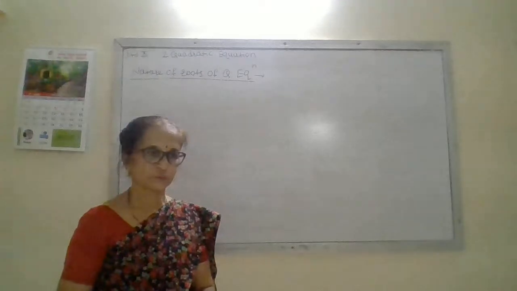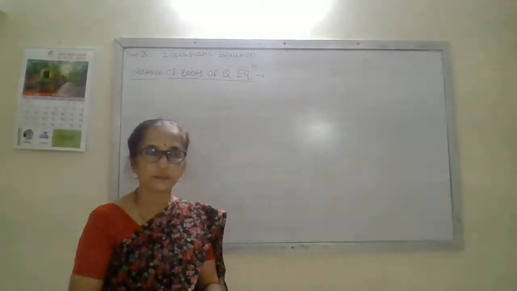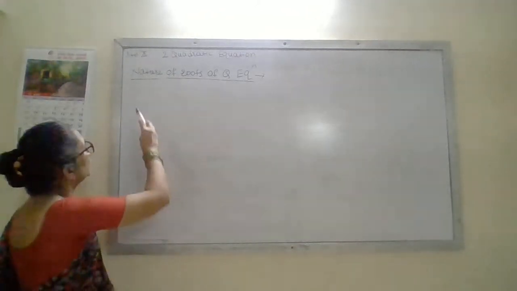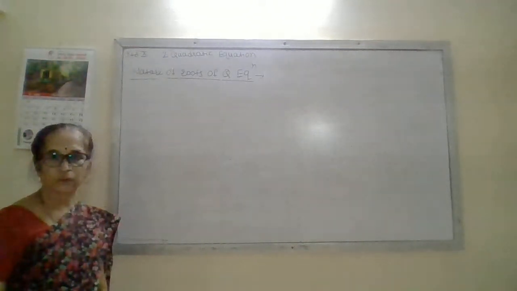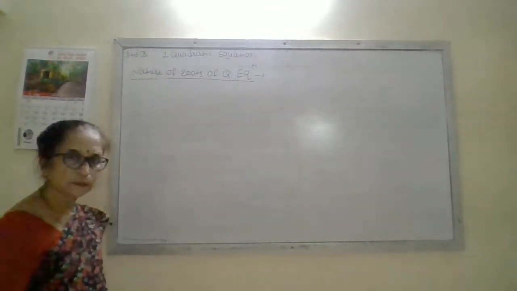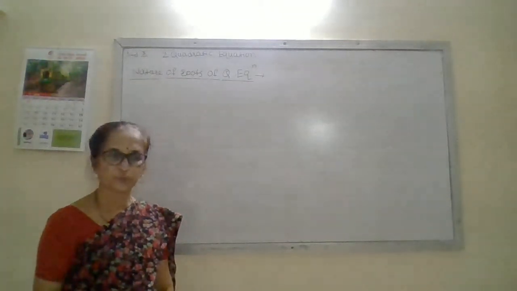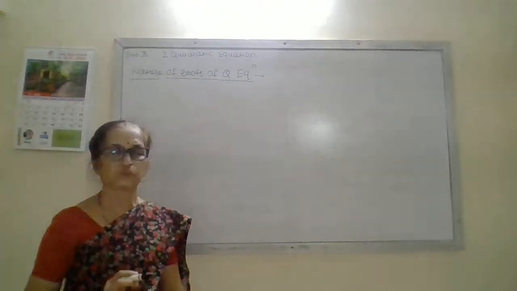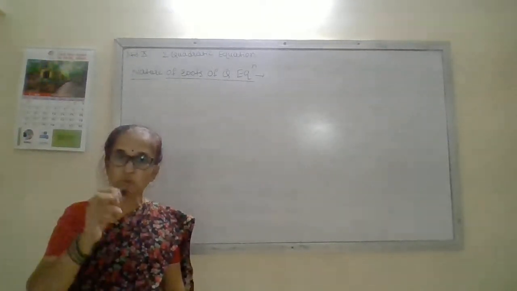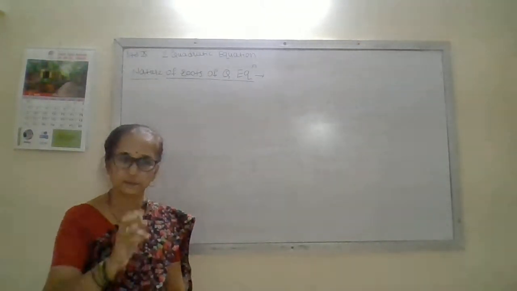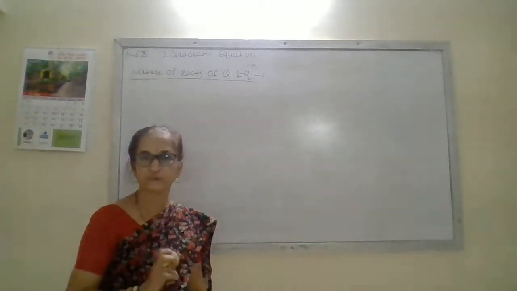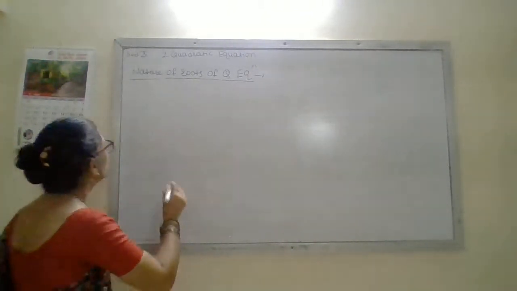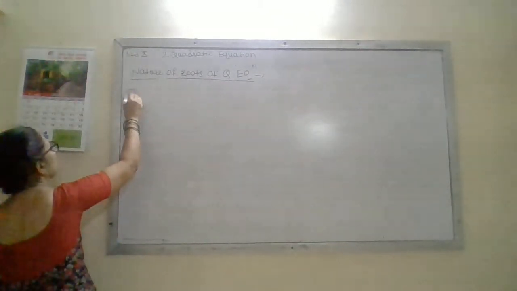Good morning, students. Today we are taking the next part of quadratic equations, and that is the nature of roots of a quadratic equation. Now what is the meaning of nature? Nature means its type. Means whether it is real or non-real, that we want to see. But how to identify that? For that there is one formula we are using and one term that is known as discriminant.